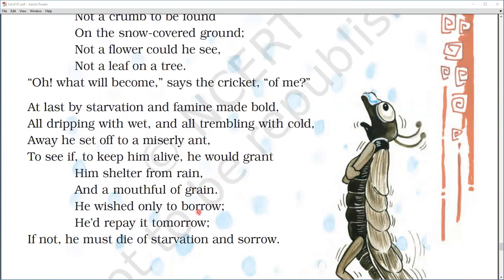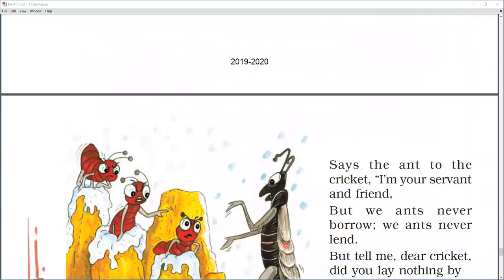He wished only to borrow, he would repay it tomorrow. He says that he wished, he has gone with the wish, only to borrow from her, and tomorrow when he has everything he is going to repay, that he is going to pay it back to the ant as well. If not, he must die of starvation and sorrow. If the ant would not grant him the shelter and a grain, then he must die of starvation and sorrow. Now let us see further what happens.